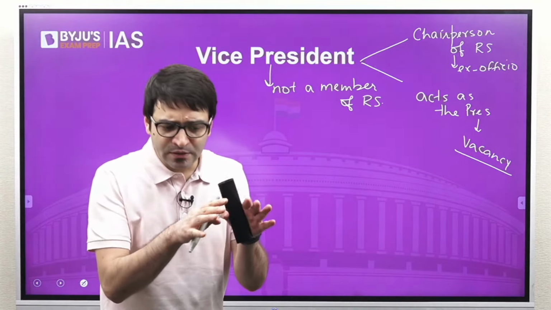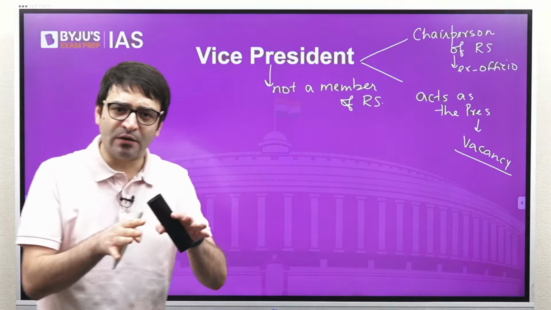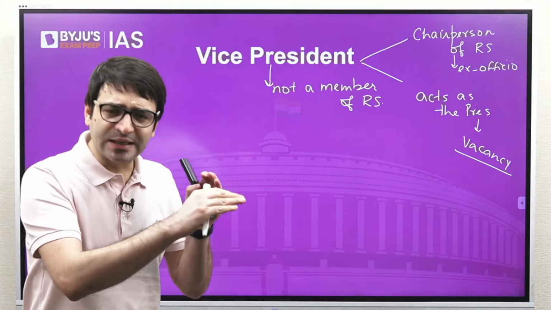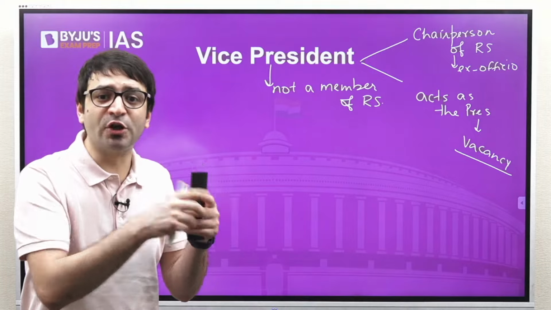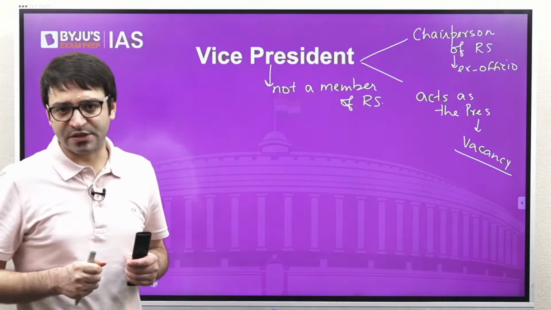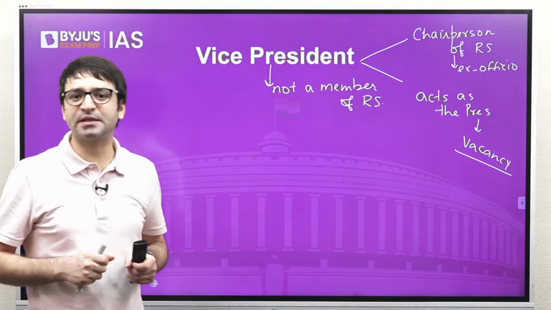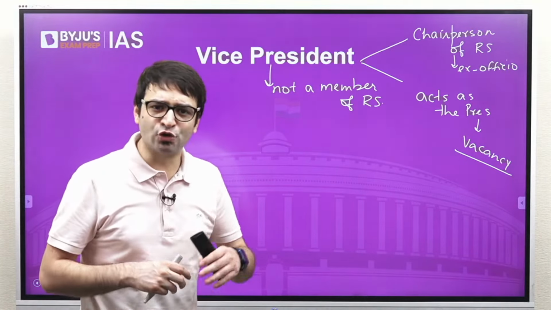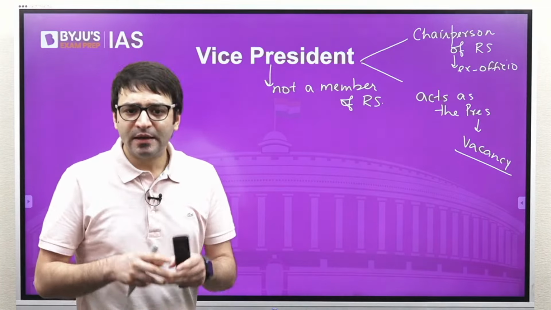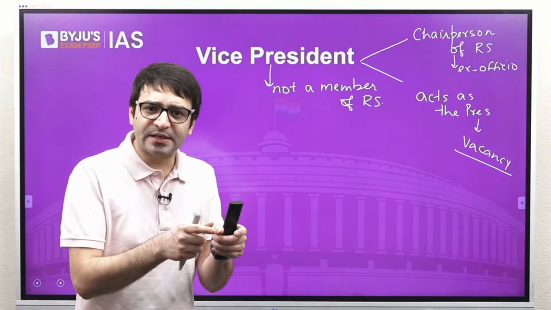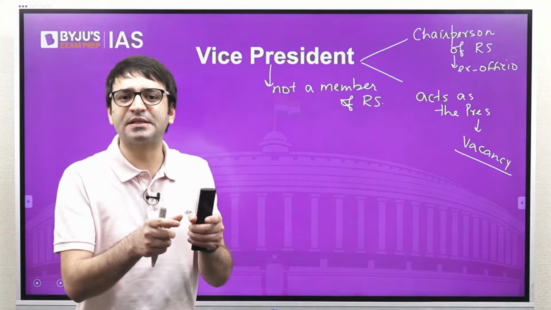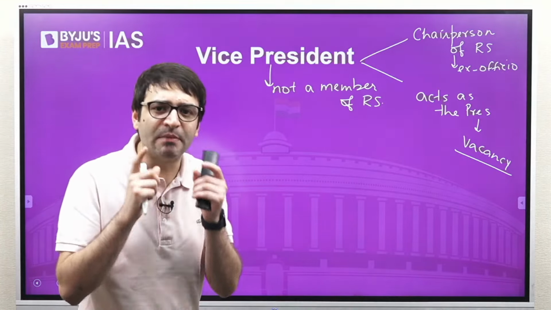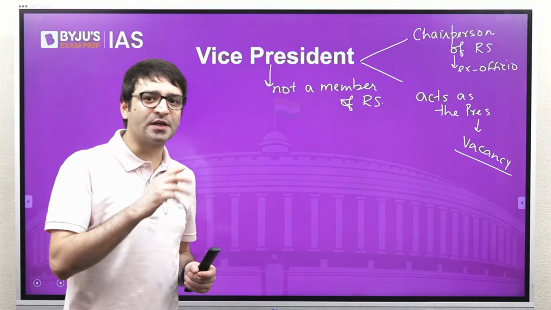We have the office of the Vice President of India modeled to a very close extent on the lines of the Vice President of the United States. Ms. Kamala Harris is the Vice President of the United States. What if tomorrow the President of the United States, Joe Biden, dies? The Vice President of the United States will automatically become the President of the United States. But for how long? For how many years? How many months? For the remainder of the term.